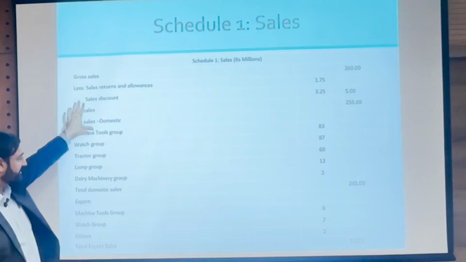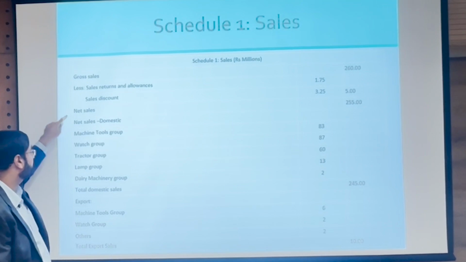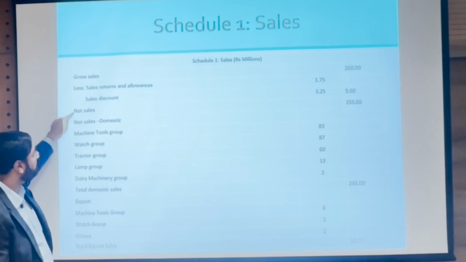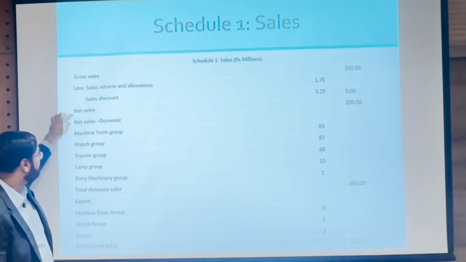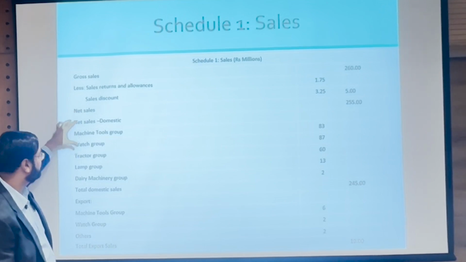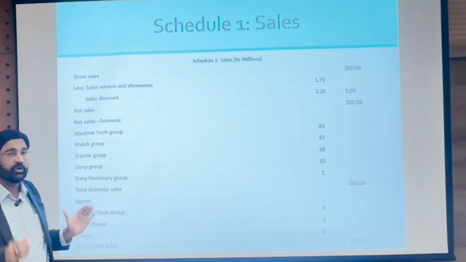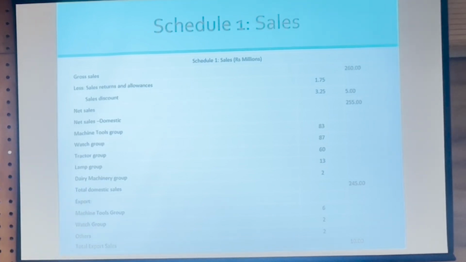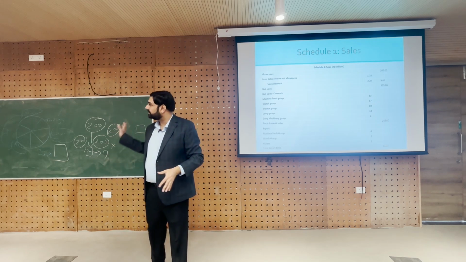Then we also have sales discount, and we are coming to that in the next slide actually, sales returns and sales discount. So, net sales is how much? 255, we will look at sales discount. And what they have done in this schedule is, they have broken down net sales into domestic sales and export sales. So, things that you are selling domestically and things that you are selling internationally.